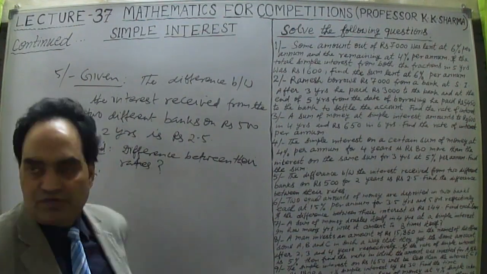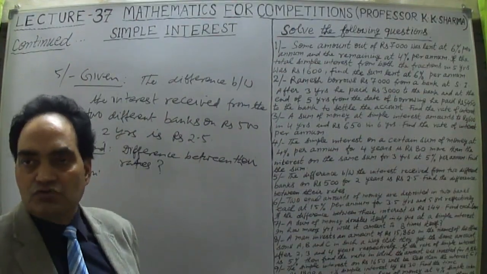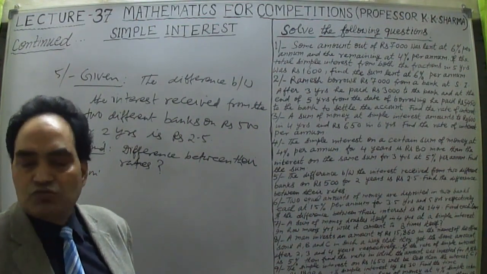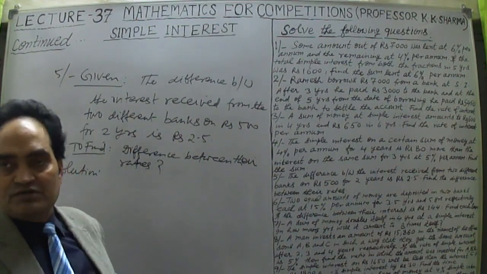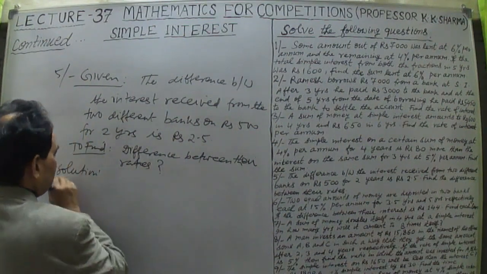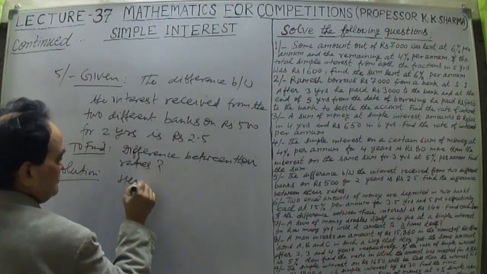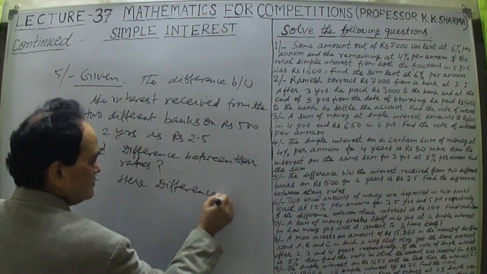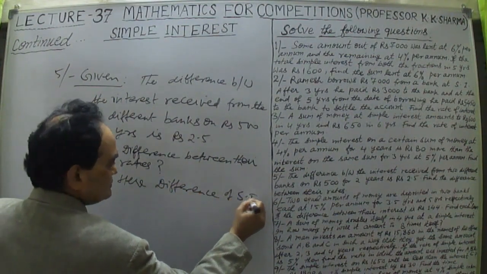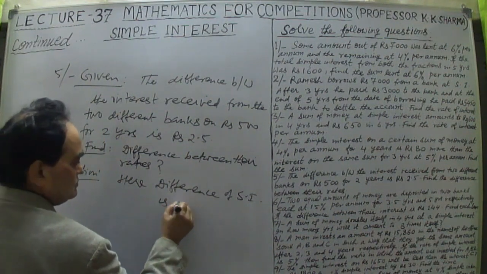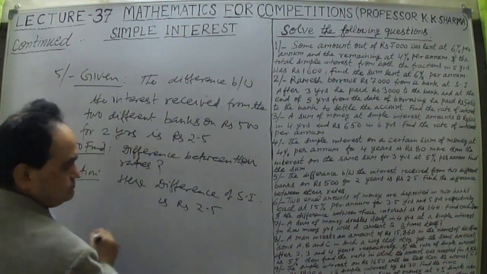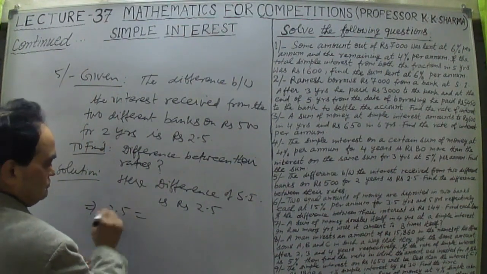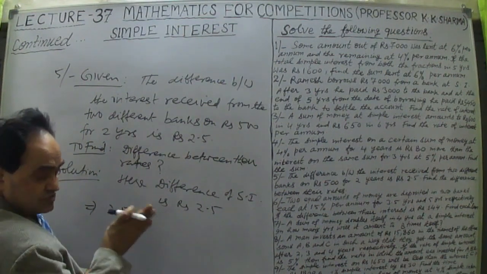Now simply 500 is the principal, so PRT. Suppose R1 is the first bank's rate of interest and R2 is the second bank's rate of interest. Here the difference of simple interest is rupees 2.5. This implies that 2.5 is equal to the difference of the two interests.